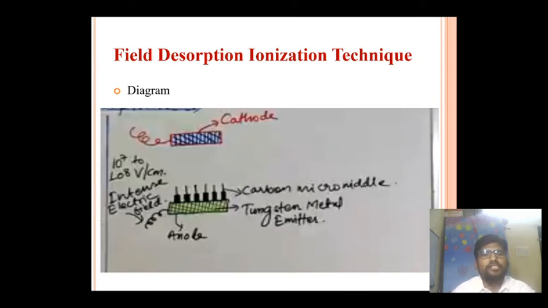If you look at this diagram, there is an anode present, which is made up of a tungsten metal emitter. Above the tungsten metal emitter there are small needle-like structures called carbon microneedles. Above that, there is a cathode also present. The potential difference between this anode and cathode is 10 raised to 7 to 10 raised to 8 volt per centimeter.